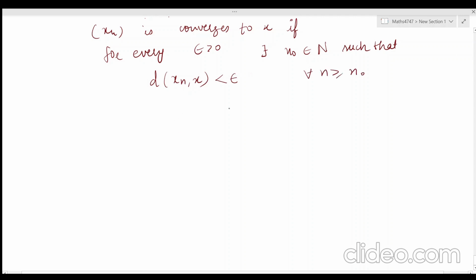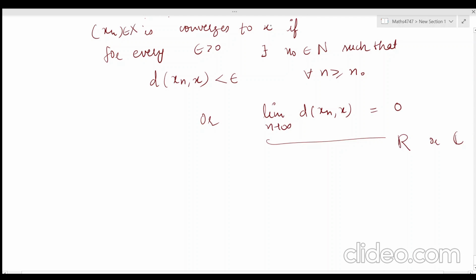Or in limit form you can write the limit as n tends to infinity of d of xn comma x is equal to 0. This is for real numbers, or complex numbers also. Now this sequence also belongs to metric spaces, and this limit also belongs to metric spaces.